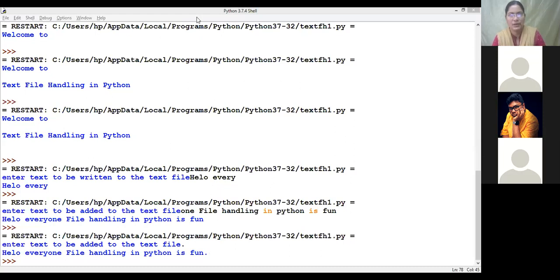This file name is text. Okay, so here I will do this one. Text file h1.c. Now once again I will share.